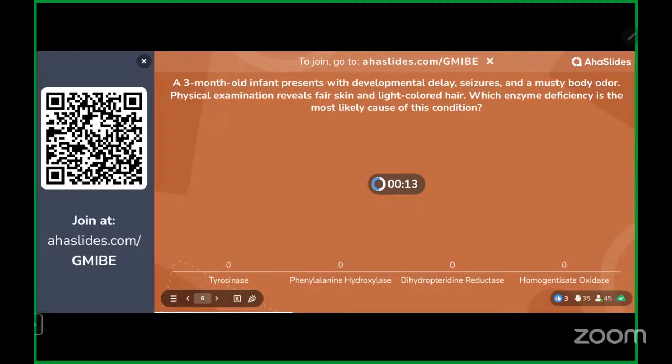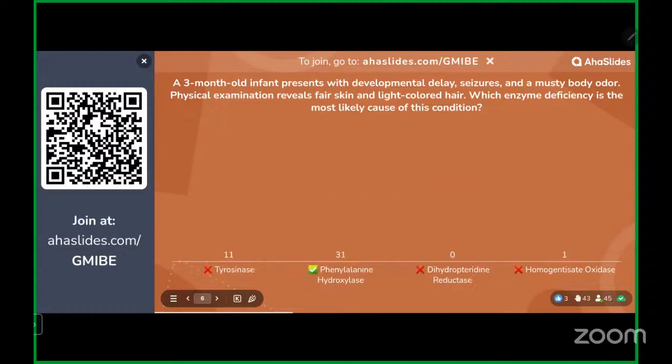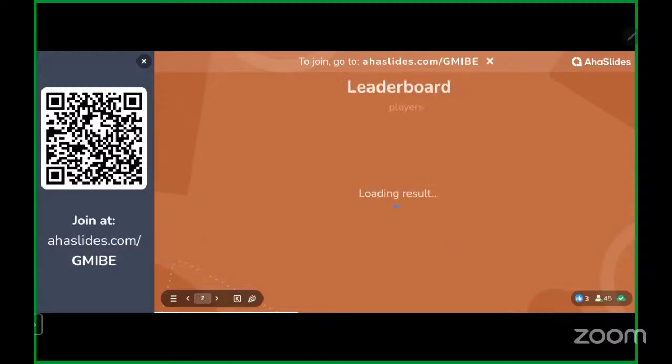The clues in the question are: one, infantile onset; second, developmental delay and seizure, which point towards a CNS pathology; also musty body odor, which is again a characteristic feature; and also fair skin and light colored hair. All this points towards phenylketonuria. Phenylketonuria is the diagnosis, and the answer is phenylalanine hydroxylase. This is also one of the very frequently asked questions. Let's see how many people have answered it correctly.